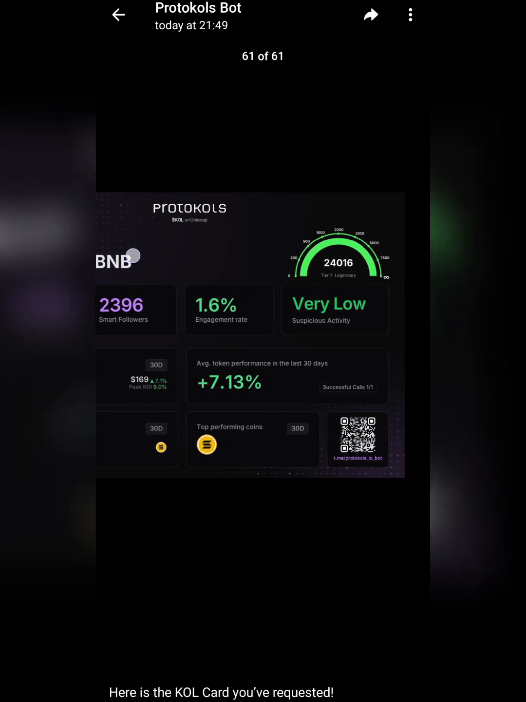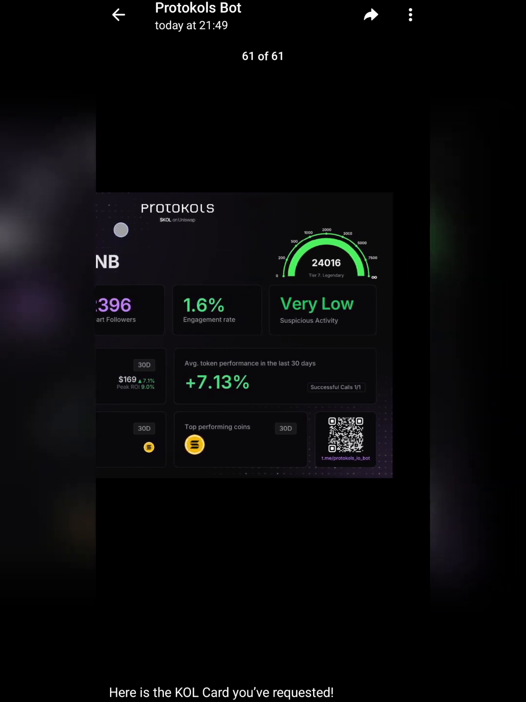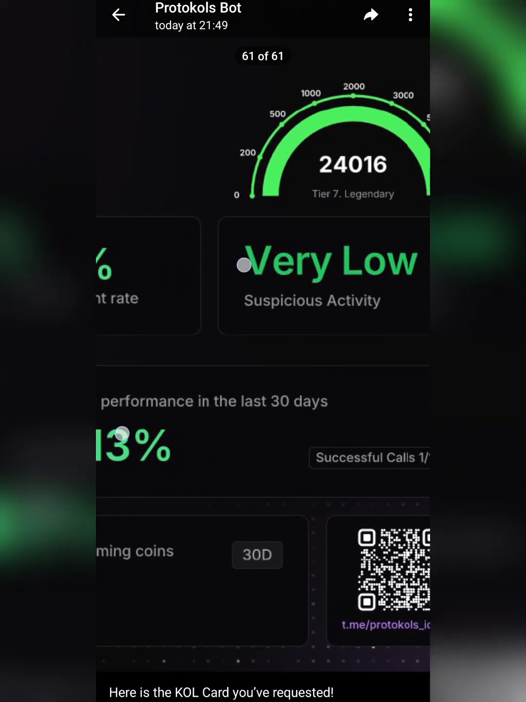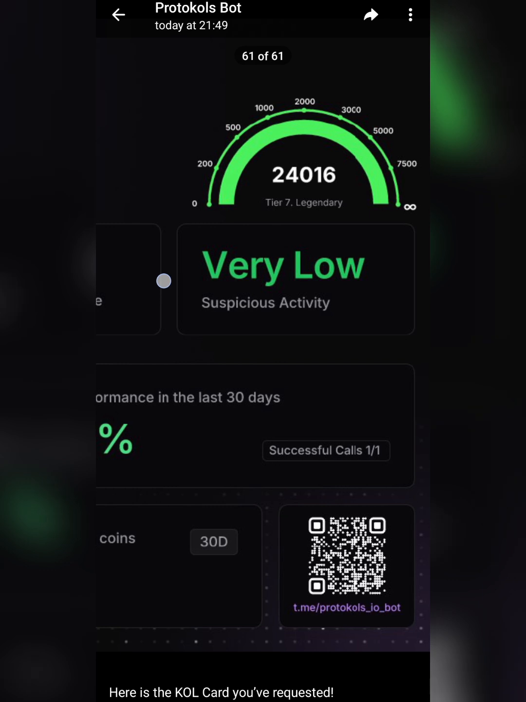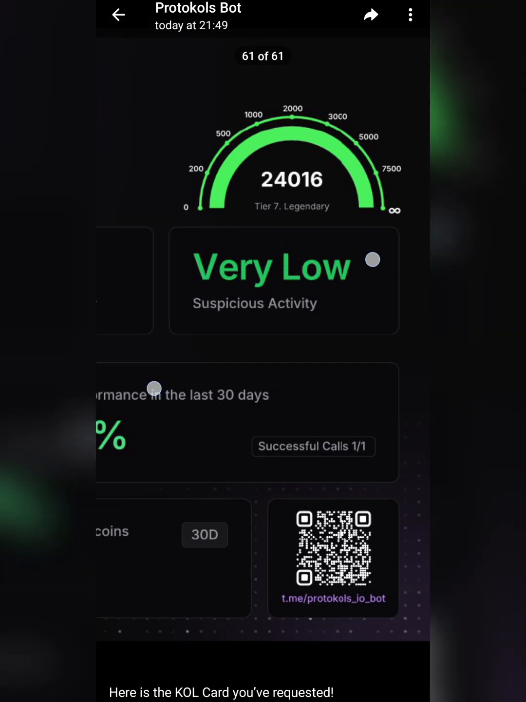Look at his engagement rate, 1.6%. Social activity is very low, so it shows his TI is quite high. Right, he has a very high ranking, so he's well respected. So we can trust any information coming from CZ. That's what this score means.